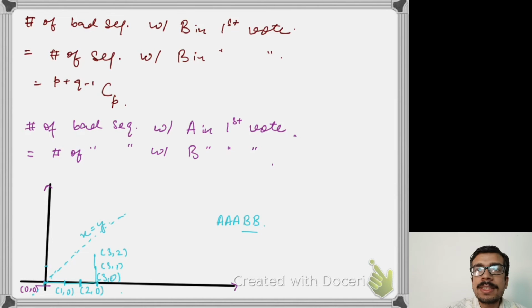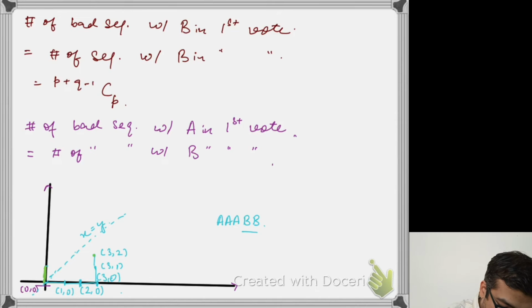The bad sequences are those which touch the line or cross the line at some point. Now let's say that I have a B vote right in the beginning itself, which means that I have moved above the line right in the first vote.